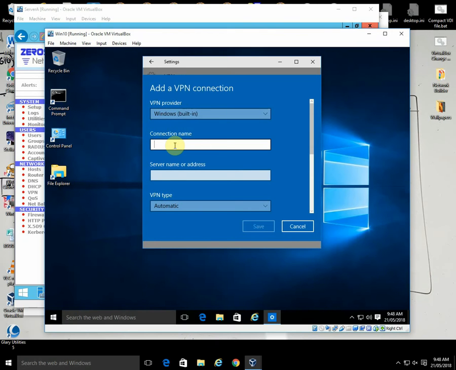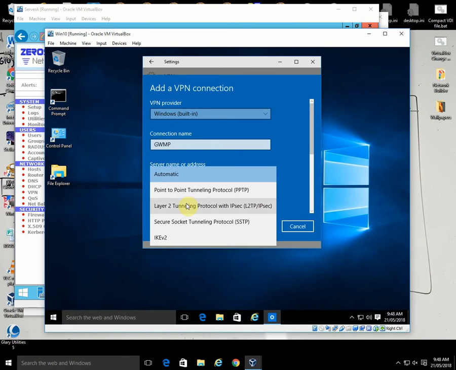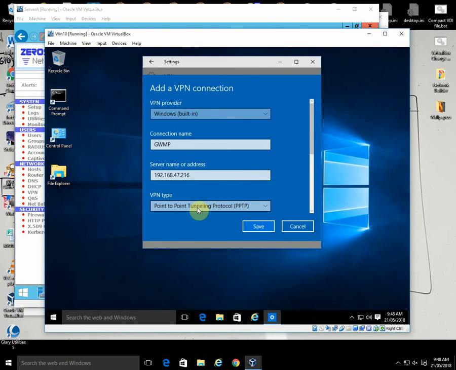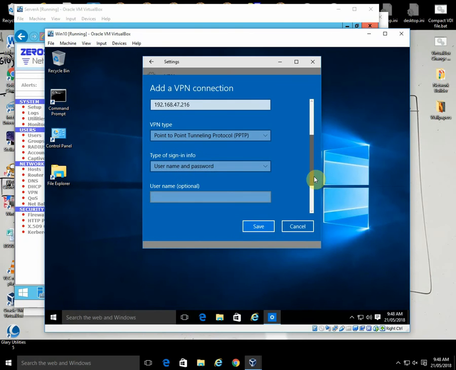Connection name, I'll just call this Get Well Medical Practice, and the server name or address, we're going to give it the IP address 192.168.47.216, if you remember. And the type is we set a point-to-point tunneling protocol. We could easily have set a layer 2 tunneling protocol, but we just set a straight old simple point-to-point tunneling protocol, and there's some additional stuff down here.